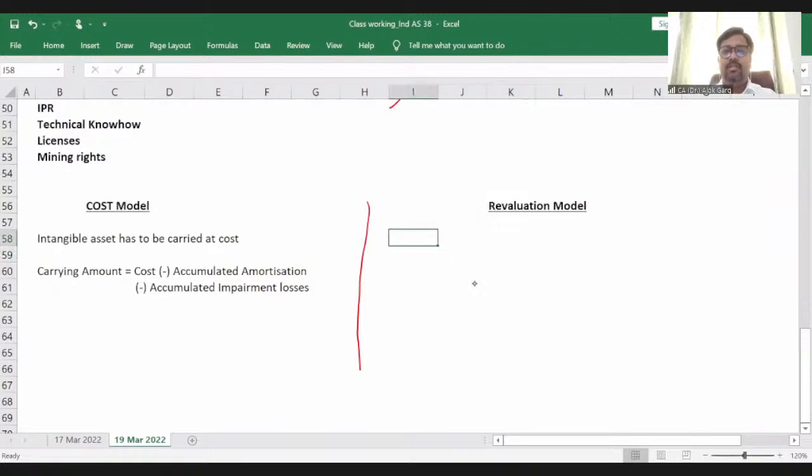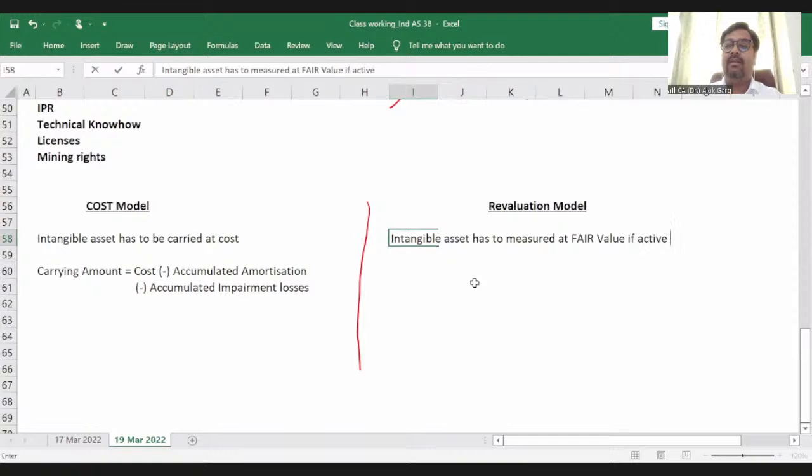In the revaluation model, intangible asset has to be measured at fair value. And when is this model applicable? Intangible asset has to be measured at fair value if an active market exists. If there is no active market for the intangible asset, you cannot go by the valuation technique; you are not required to follow the revaluation model. This model is not applicable. But if there is an active market for the intangible asset, you can opt for the revaluation model.